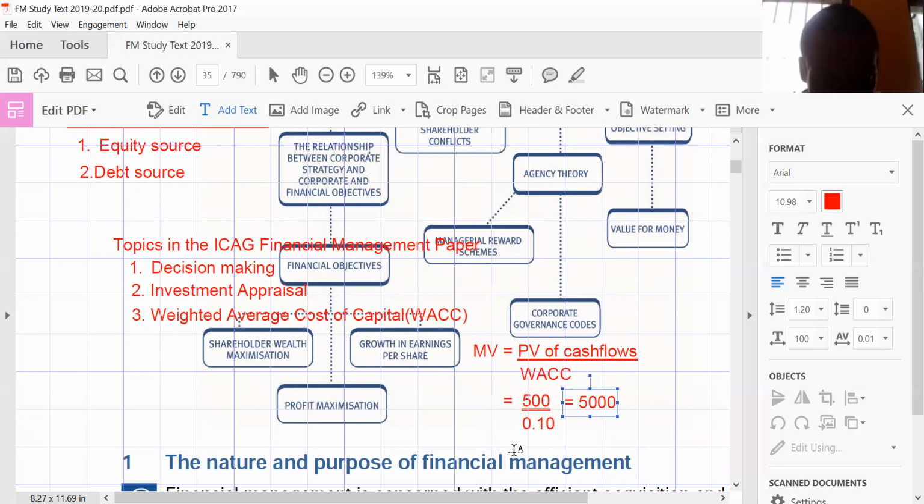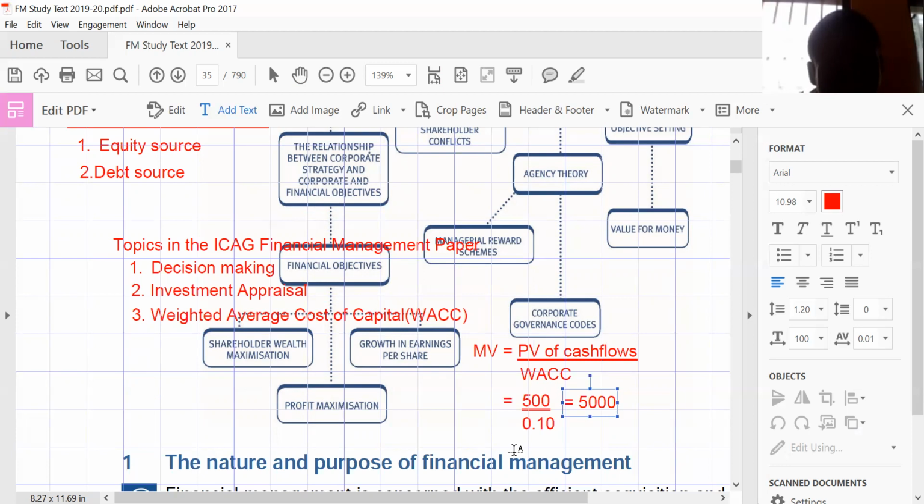If it is only debt that you have gone for, the cost that the debt is creating for you is the interest. But it can happen that you also go for equity from shareholders, and it will also create a cost for you, which we call cost of equity. It can also happen that you go for some funds from preference shareholders. It also creates cost for you, which we call the cost of preference shares.